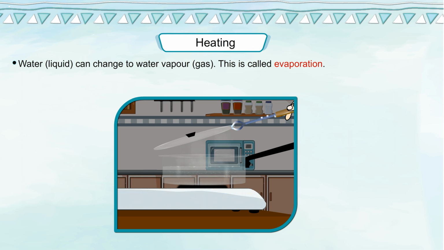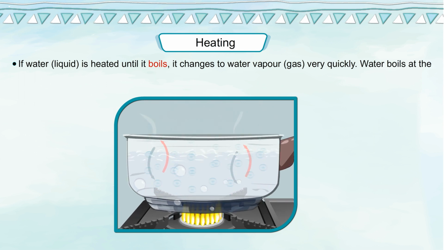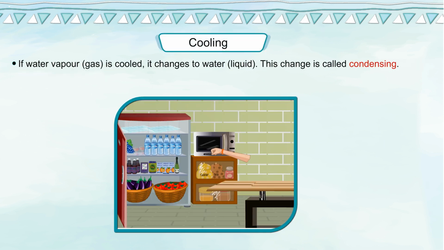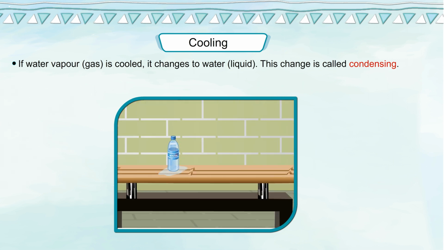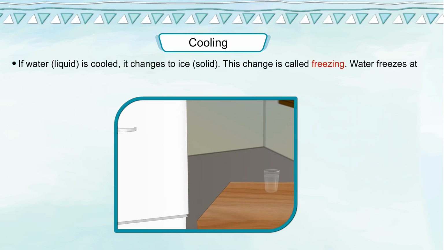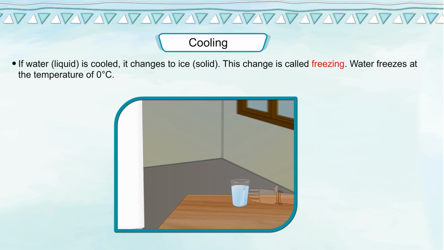Water, liquid, can change to water vapor, gas. This is called evaporation. If water, liquid, is heated until it boils, it changes to water vapor, gas, very quickly. Water boils at the temperature of 100 degrees Celsius. Cooling. If water vapor, gas, is cooled, it changes to water, liquid. This change is called condensing. If water, liquid, is cooled, it changes to ice, solid. This change is called freezing. Water freezes at the temperature of 0 degrees Celsius.